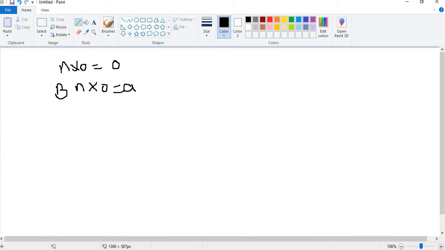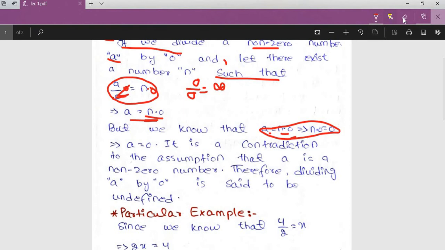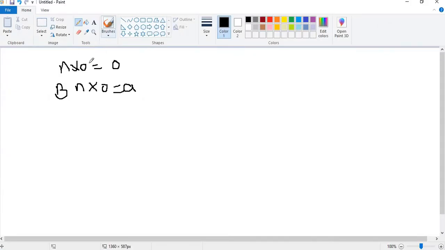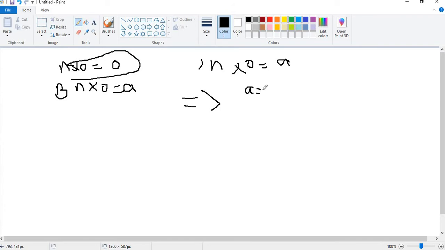So n multiplied by 0 means it is equal to 0, and n multiplied by 0 is equal to a, then this line means that a is equal to 0 simply.